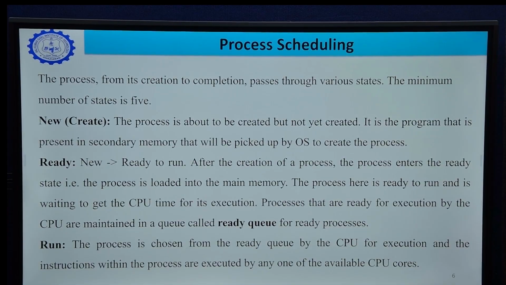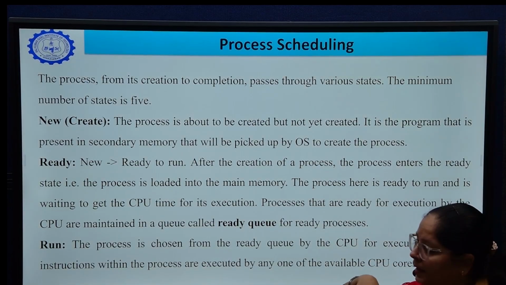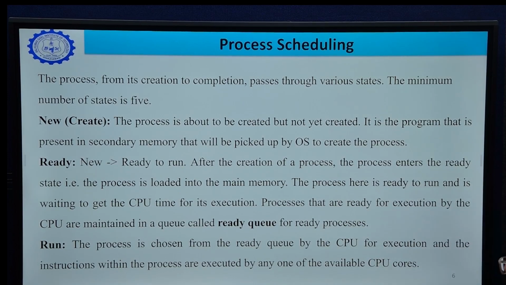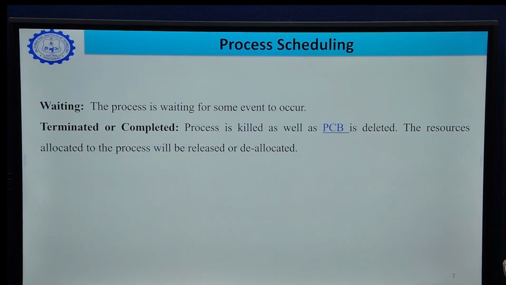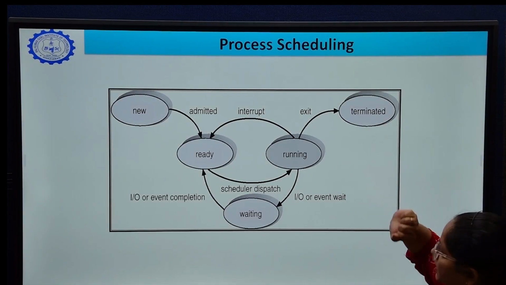The process from its creation to completion passes through various states that we represent in a state transition diagram. So there are a minimum of 5 states. First state is new state, second is ready, third is running, fourth is waiting and the final state is terminated.